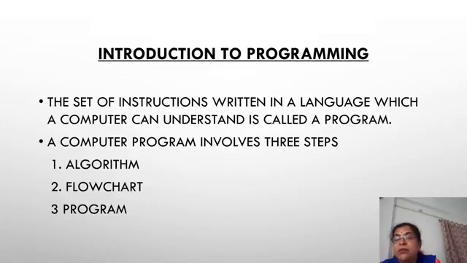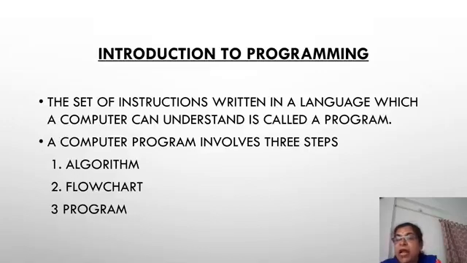Whenever we want to do any particular task, we have to do it in a particular manner, in particular steps. To solve any problem, we have to follow certain steps. Whenever we are writing those steps first, that is in short called an algorithm. Whenever we are putting those steps in a diagrammatic form using different symbols, it is called a flowchart.